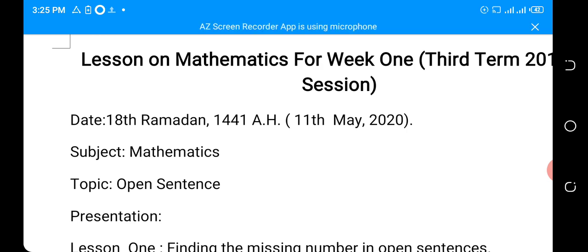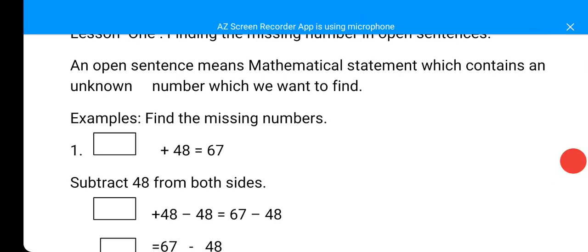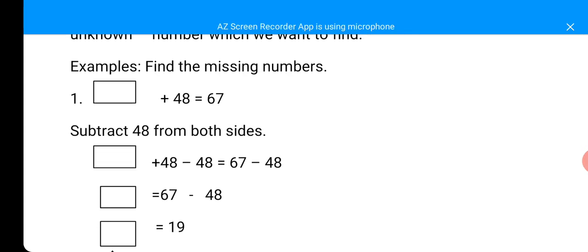So let us look at examples. Find the missing numbers. Example 1. Box plus 48 is equal to 67. Look at this one. You can see you are given addition. To maintain balance, you subtract 48 from both sides. Box plus 48 minus 48 is equal to 67 minus 48.